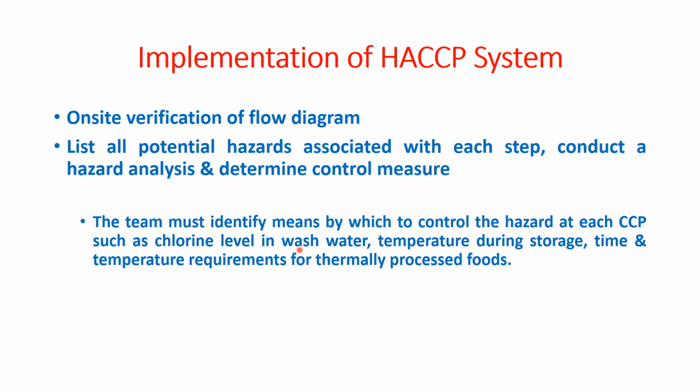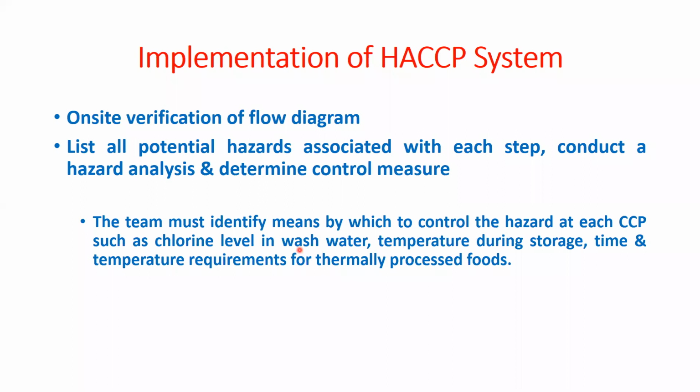Then after listing out, we must conduct the hazard analysis. Hazard analysis we discussed in the earlier classes. That means all the physical, chemical and biological hazards. What are the hazards there? We must identify and analyze them and determine the control measure.